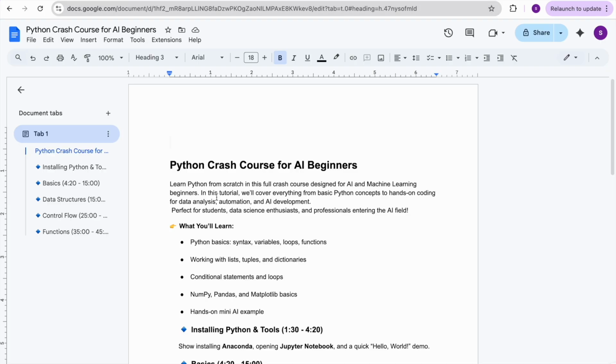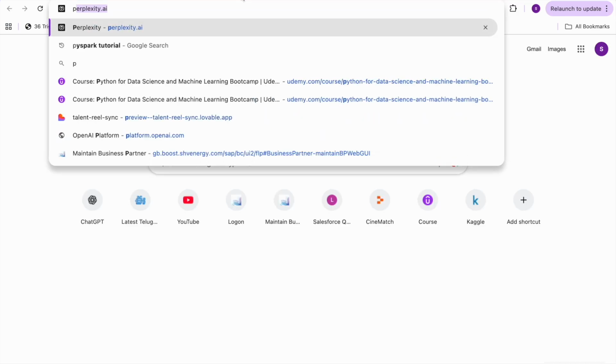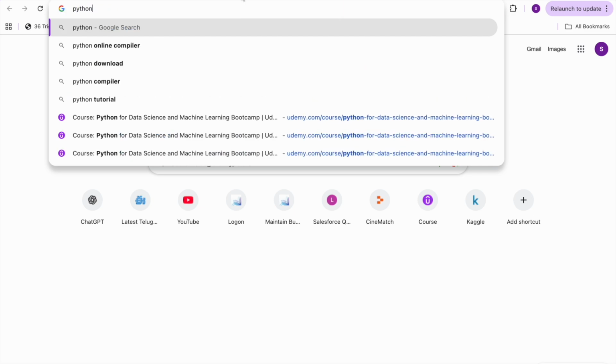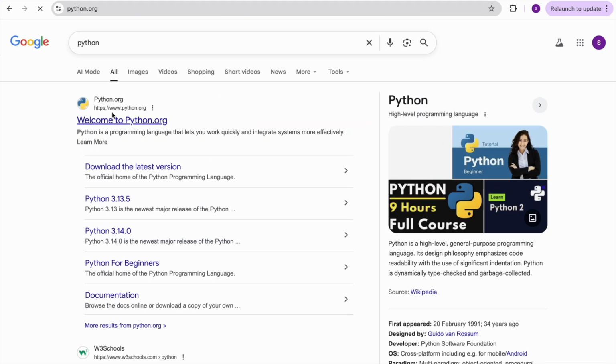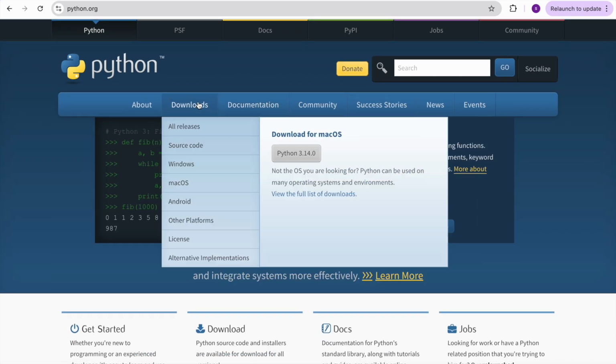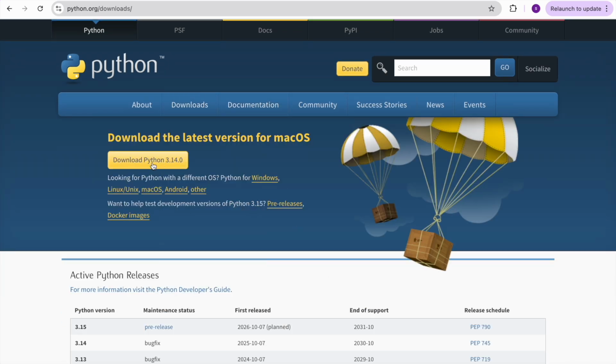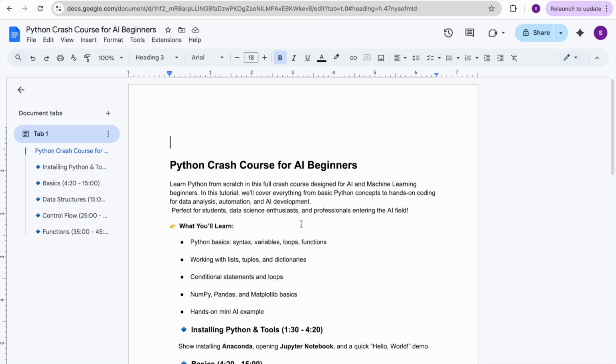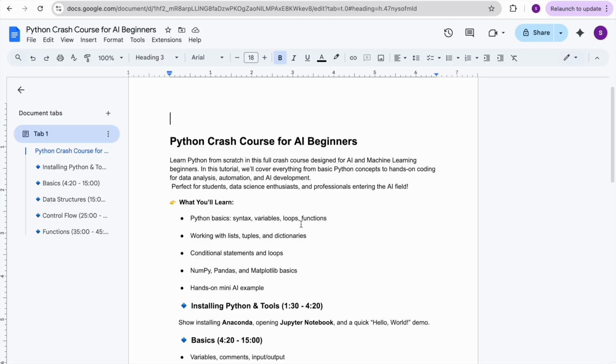First thing, in your system you have to install Python. That is one option. You can go to the Python official page, download Python and install it. Go to the Python official website, go to downloads, and install Python. Once you install Python on your PC, you can prefer whatever IDE you are comfortable with, like PyCharm, or you can use Jupyter notebooks.